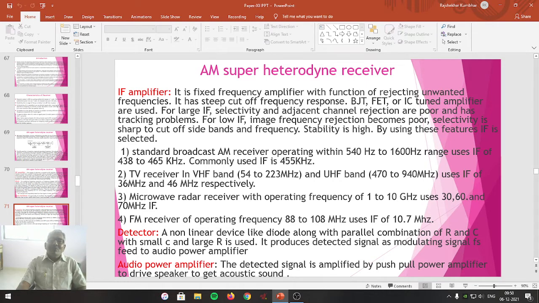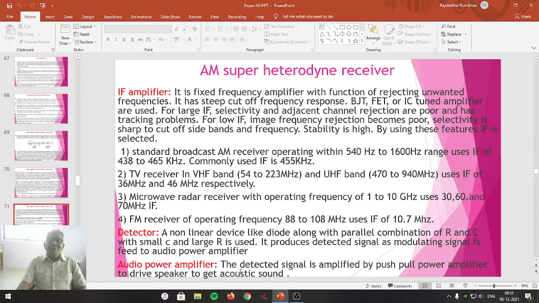Means it is a demodulating circuit that detects the modulating signal from the carrier wave, and then it is given to the audio power amplifier. Means by this particular way, original information is separated from the modulated wave, and that is the processing which is done in AM superheterodyne receiver.